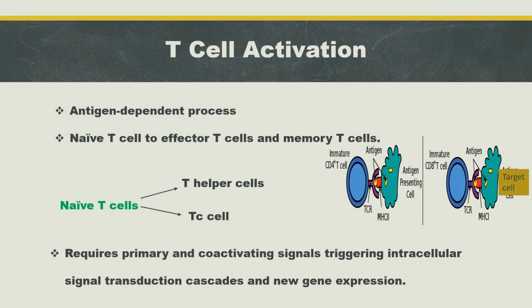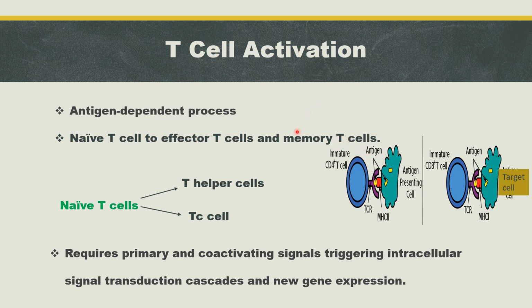T cell activation requires antigen. That means this is an antigen dependent process. In T cell activation, naive T cells will become effector T cells and memory T cells. After activation, naive T cells will become effector T cells and memory T cells.